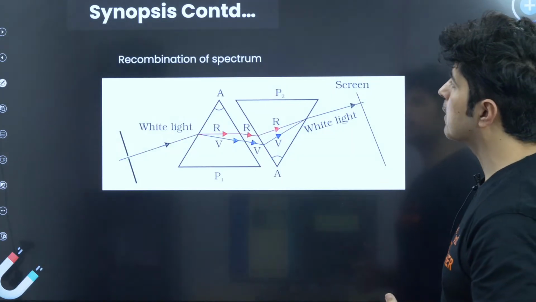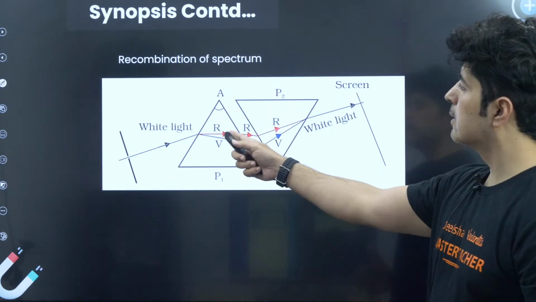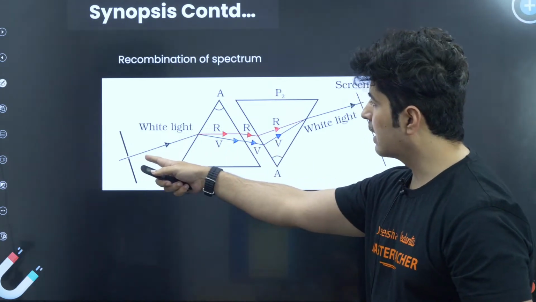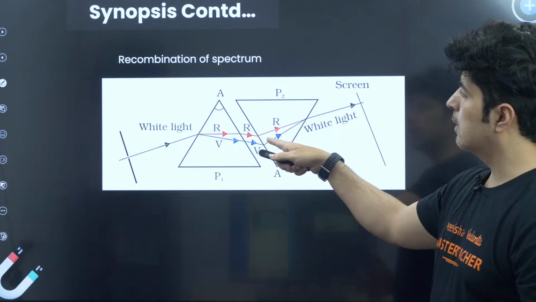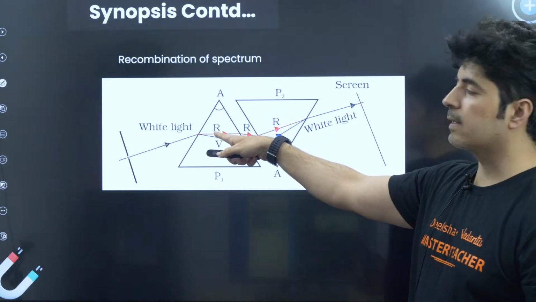This is called recombination of spectrum. What is recombination of spectrum? We use 2 tetrahedral prisms together in this way. So when the white light goes, it divides into 7 parts. Okay, the most deviated one is violet, the least deviated one is red.